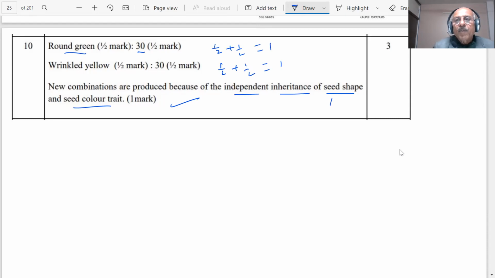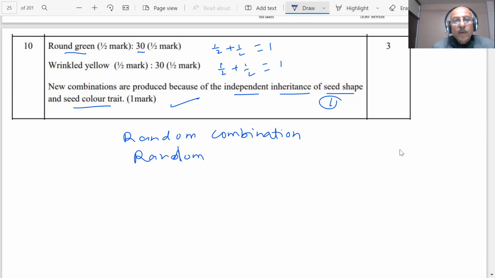Then 1 mark is given for new combinations being produced because of independent inheritance of the seed shape and seed color. So this is again an example of random combination and random mating. There are two traits which we have taken and the ratio is 9:3:3:1. All right.